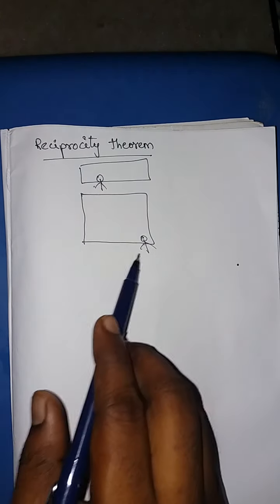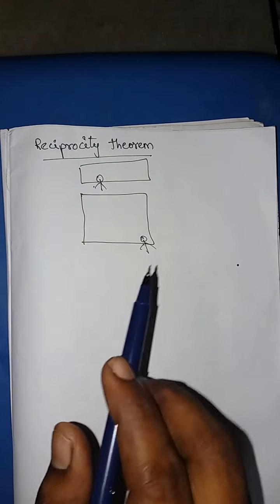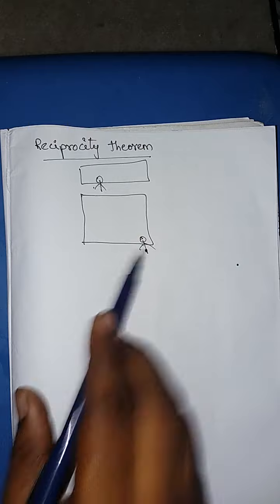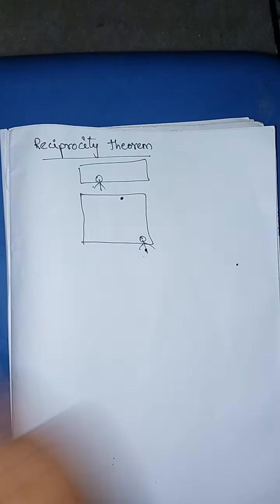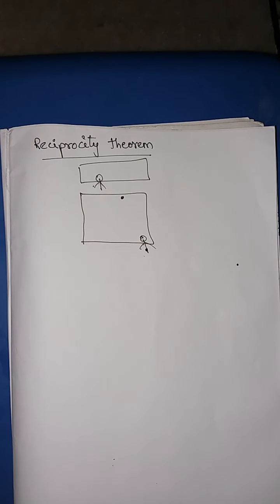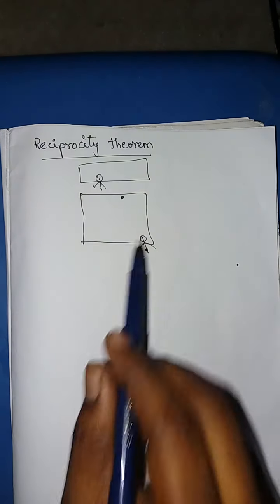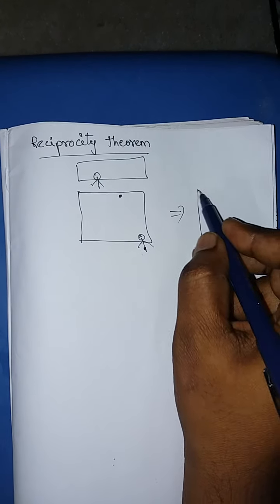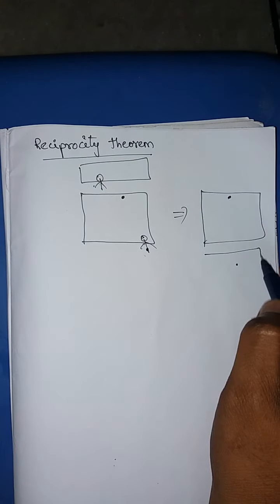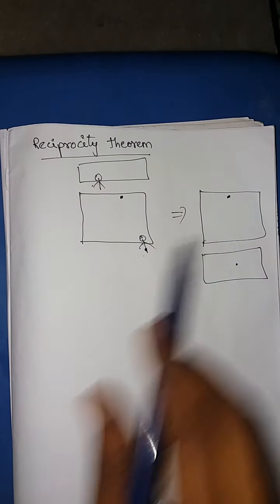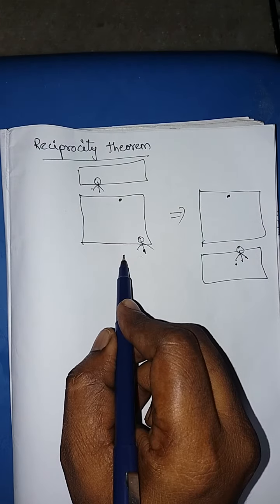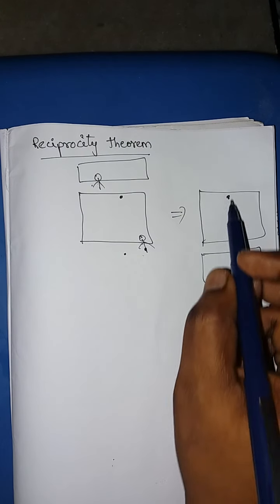So the teacher observed many times that the last bench student is not following the class, so the teacher asked the student to sit in the first row. But this student has given a condition. What is the condition? Okay teacher, I will sit in the first bench, but the scenario has to be like this. What is the meaning? The teacher has to deliver the lecture from here, and the student will go to the first bench.